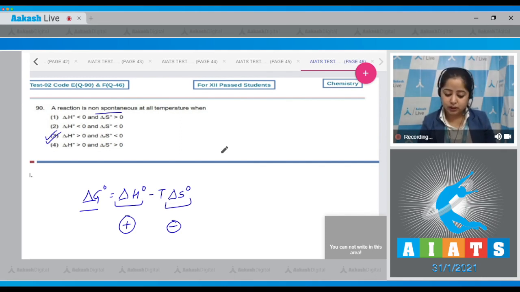Also, it is very clear that a reaction is non-spontaneous for all temperature when enthalpy change is positive and entropy change is negative. So the correct answer is option number 3.